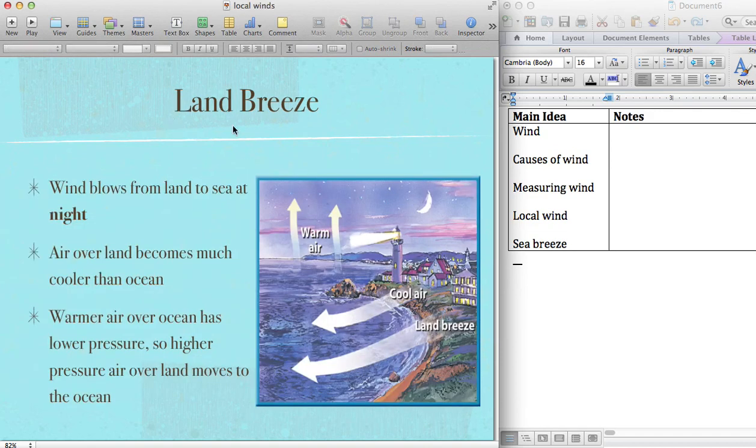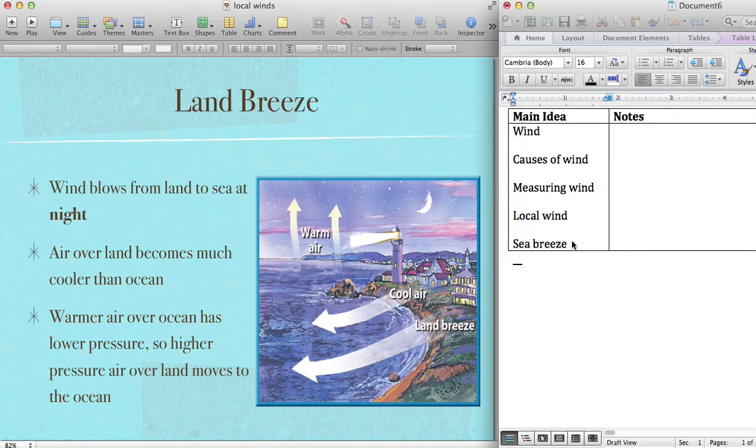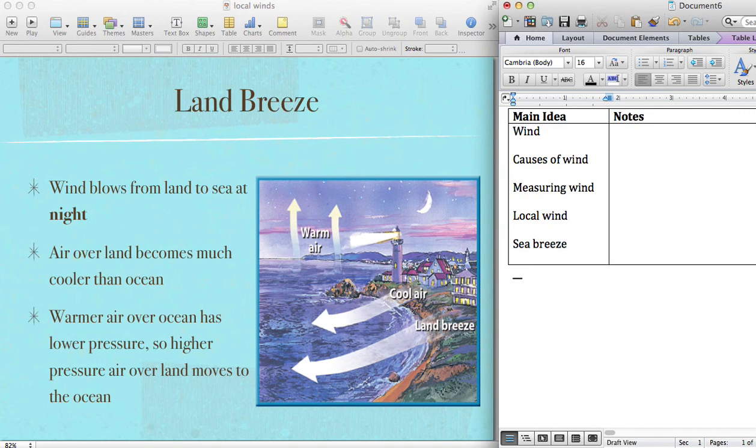At night, we get the opposite. This is called a land breeze. At night, the land cools off. Again, the water stays about the same temperature, but the land gets cold. And so now you have high pressure over the land, lower pressure over the water. The pressure over the water is pretty much unchanged, but the pressure over the land has gotten a lot higher, and so now the wind is blowing out to sea. And we call that a land breeze, right? Because again, the wind is named for where it comes from.